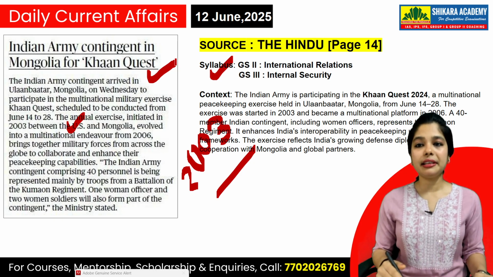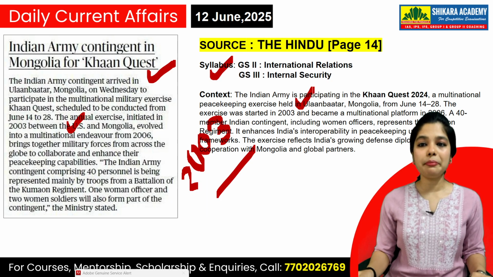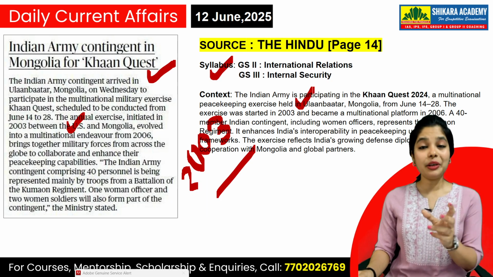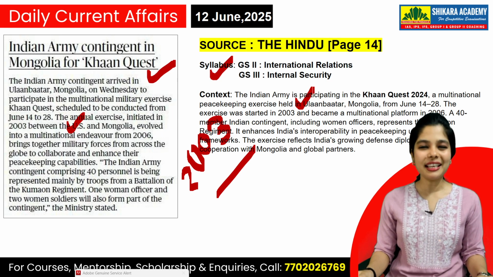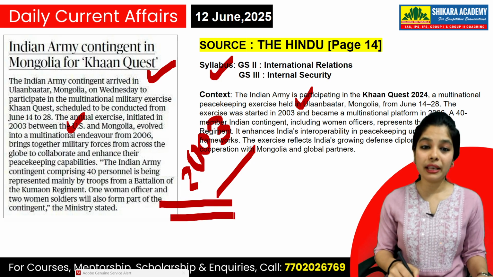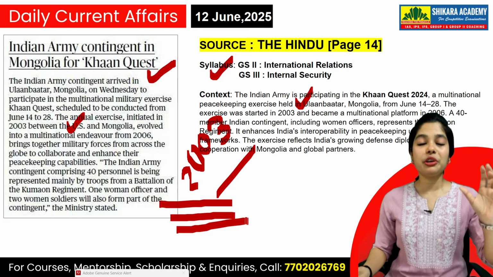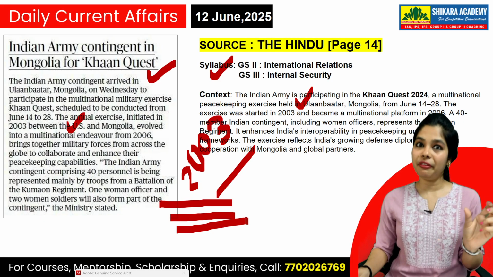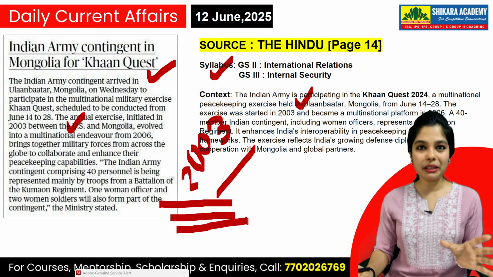And this year it is happening from June 14 to 28 in Ulaanbaatar, Mongolia. Where Ulaanbaatar is becomes very important for UPSC, because many times they will give you a match the following, A to B, A to D. So here they will write Ulaanbaatar, where is it? In Mongolia. Remember, Ulaanbaatar is in Mongolia.